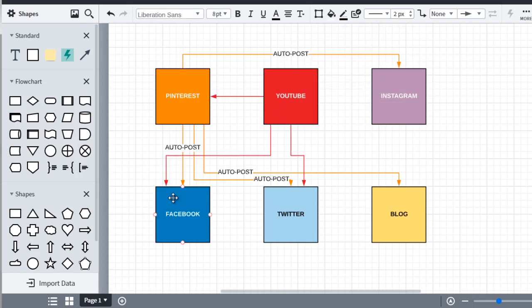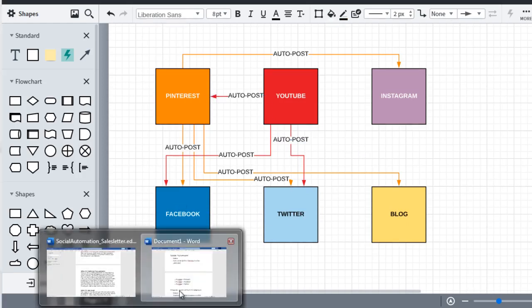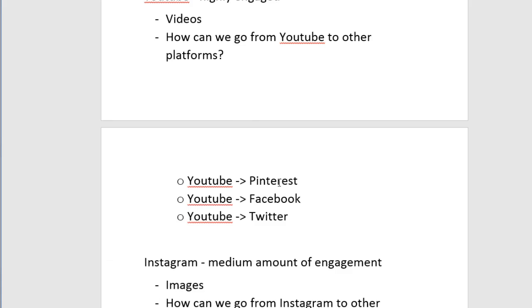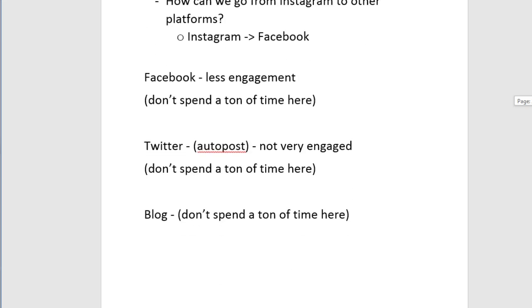All right. So we got Pinterest, Facebook, and Twitter. Good. Now I'm going to say auto post again, just so we know. Like that. Okay, good. So we got red, red, red. So three spots: Pinterest, Facebook, and Twitter. So we check over here: Facebook, Pinterest, and Twitter. Okay, good. So now we've got that done.